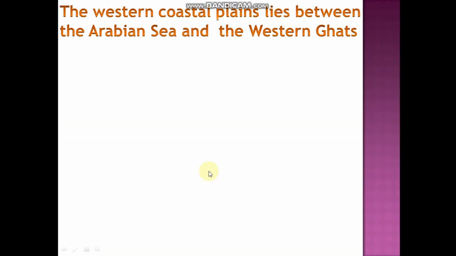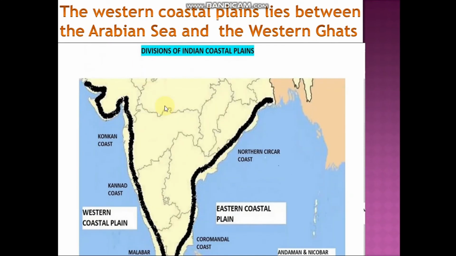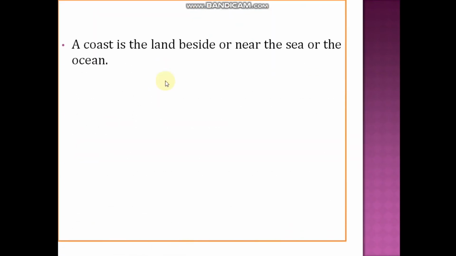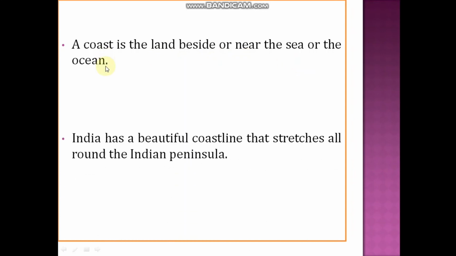Coastal plains. The west coastal plains lie between the Arabian Sea and the Western Ghats. So this is your western coastal plains, lying between the Arabian Sea and the Western Ghats. Next, a coast is a land beside or near the sea or the ocean. So what is a coast? A coast is land beside or near the sea or oceans.